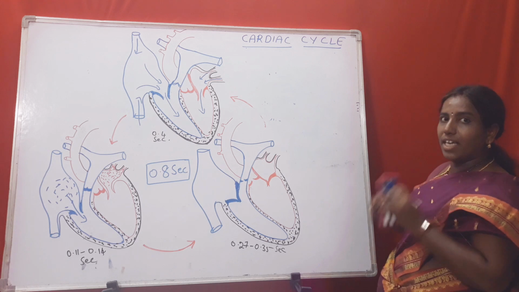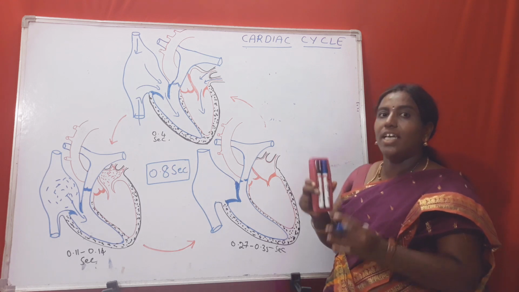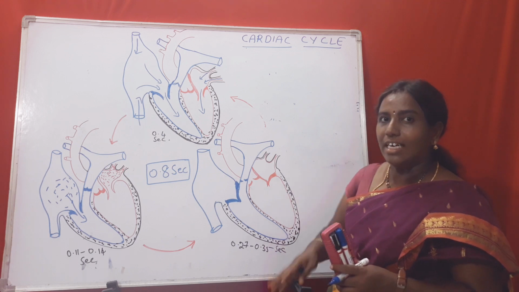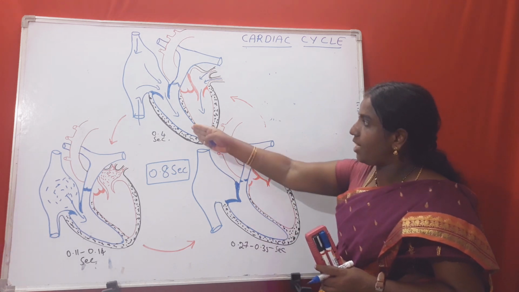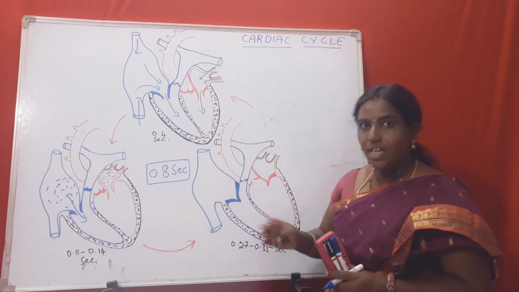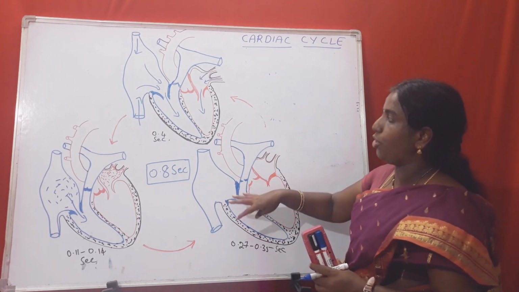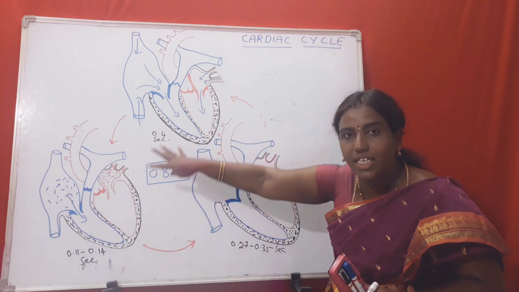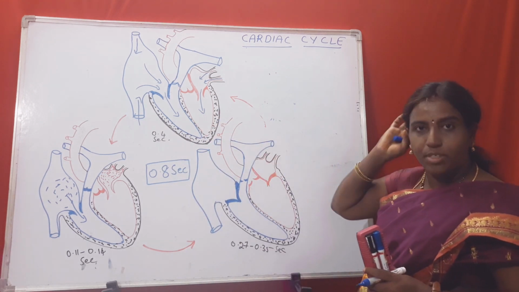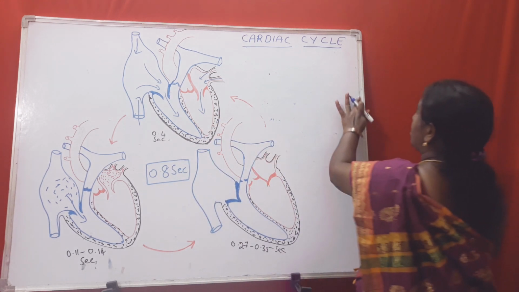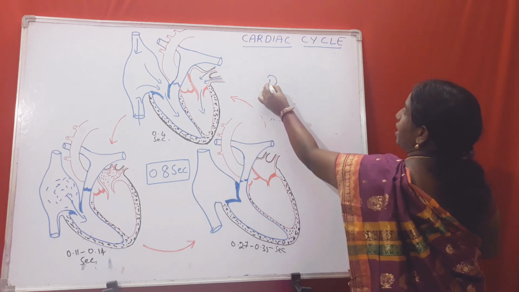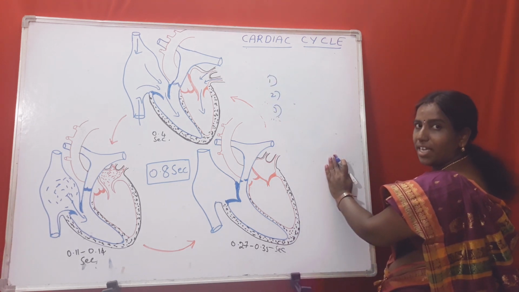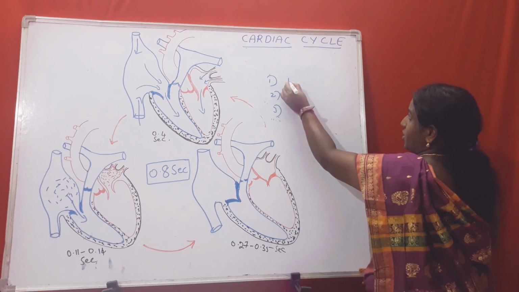This cardiac cycle takes place in 3 stages. I have drawn the heart diagram here, 3 diagrams you could see. I am trying to show you how the cardiac cycle takes place with the help of these 3 diagrams. The cardiac cycle takes place in 3 stages.